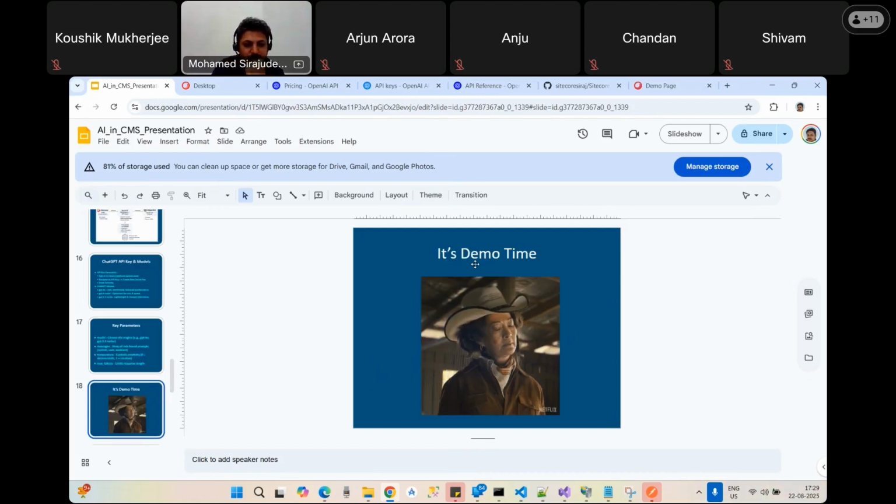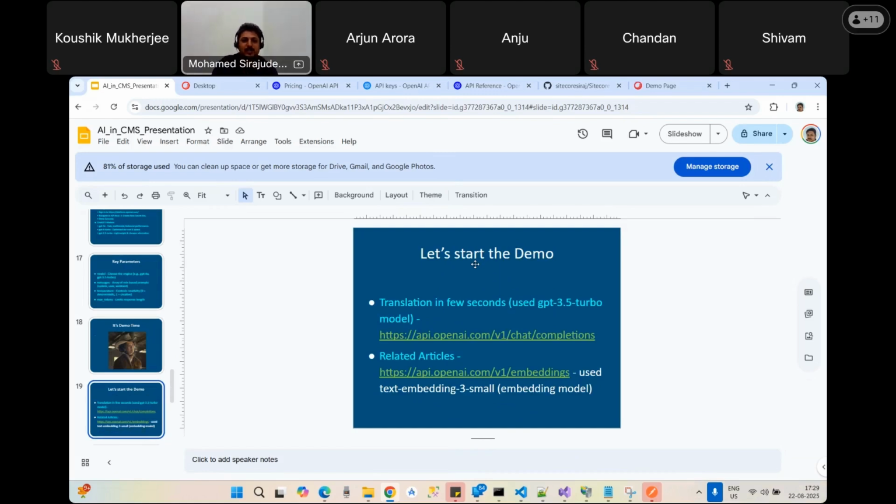It's demo time, guys. I will show how this is working. Before starting the demo, I have two approaches today. I'm coming with two practical use cases. One is translation in a few seconds by using the GPT 3.5 Turbo model. And the second one is the related articles feature, which I implemented in my local application.